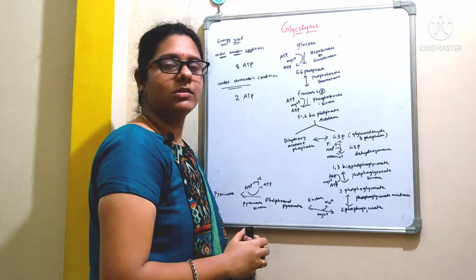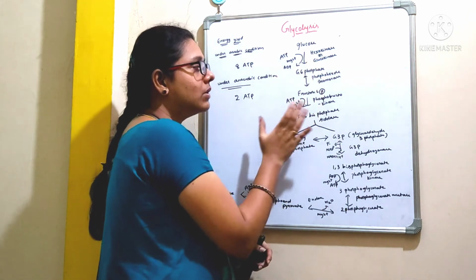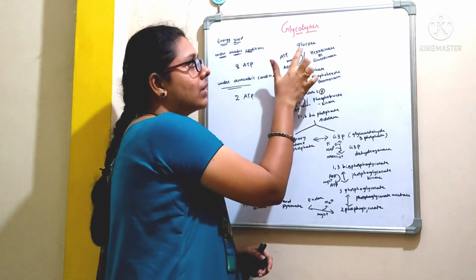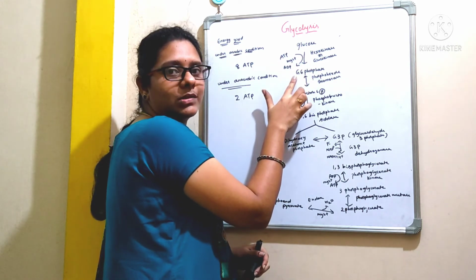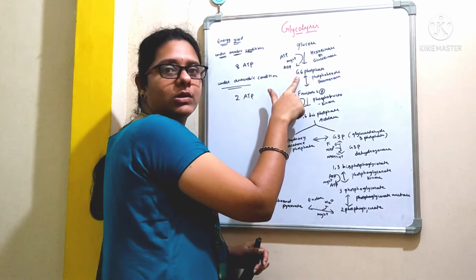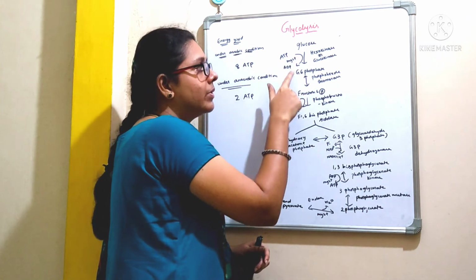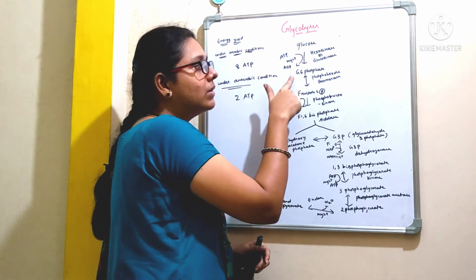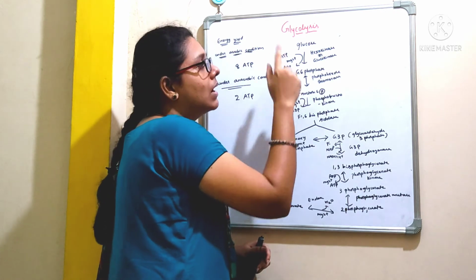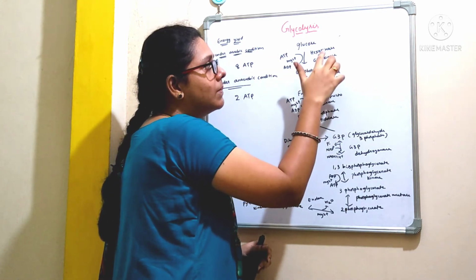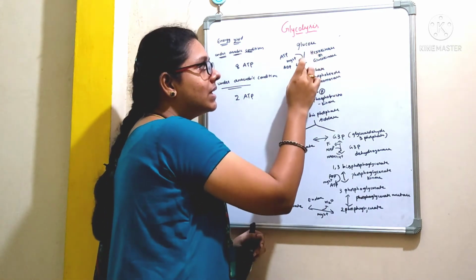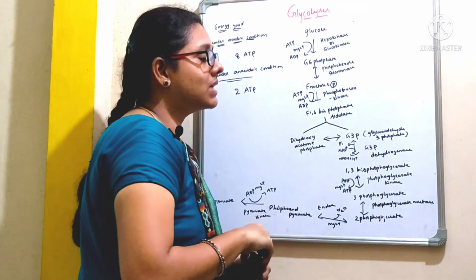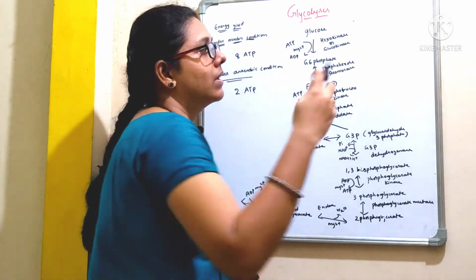Coming to the reactions of glycolysis, observe the picture carefully here. The first step is the conversion of glucose to glucose 6-phosphate. So there will be addition of a phosphate group at the 6th position. The glucose is converted to glucose 6-phosphate by the action of the enzyme hexokinase or glucokinase, and it is an irreversible reaction. Observe the difference carefully.